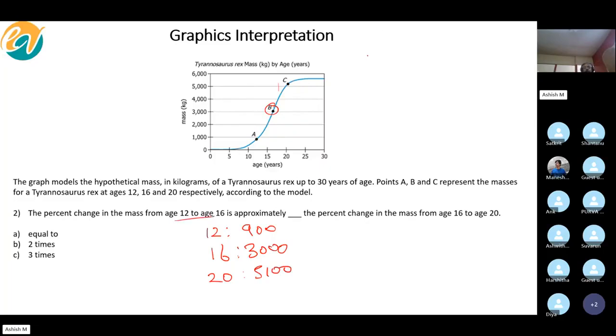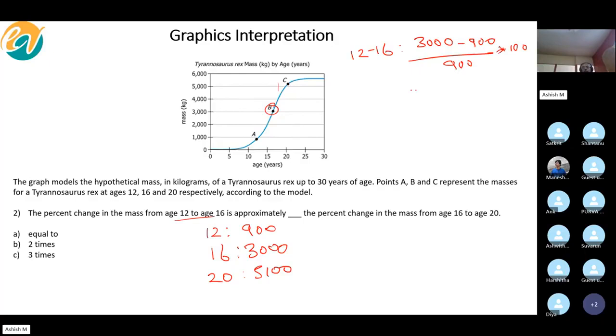Okay. Percentage change in mass from 12 to 16. Can you tell me what's the percentage change in mass from 12 to 16? How do you find out, guys? Again, it's always new minus old divided by old, correct? So that would be 3000 minus 900 divided by 900 and then into 100, correct? So that would give you the percentage change from 12 to 16.